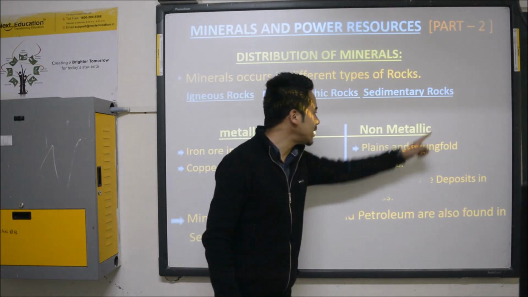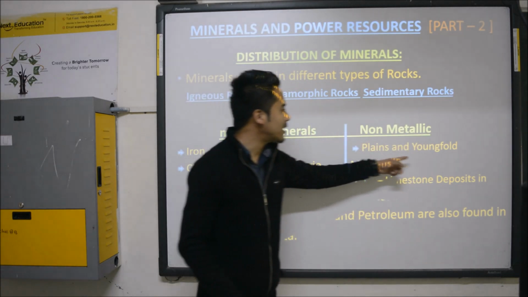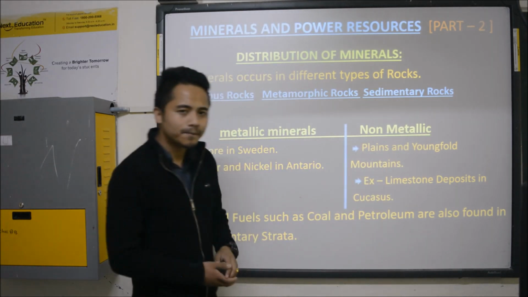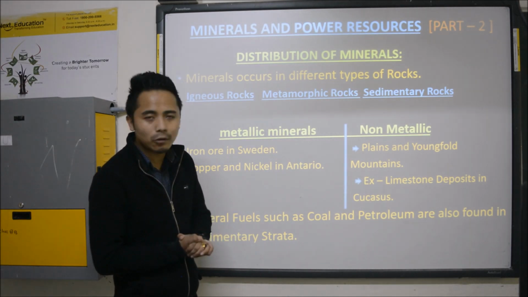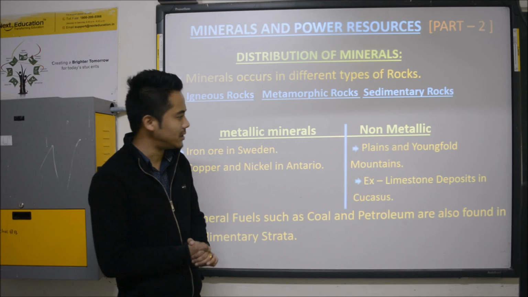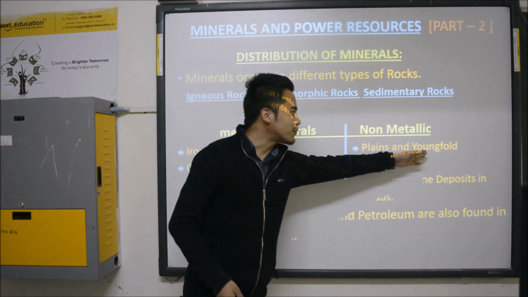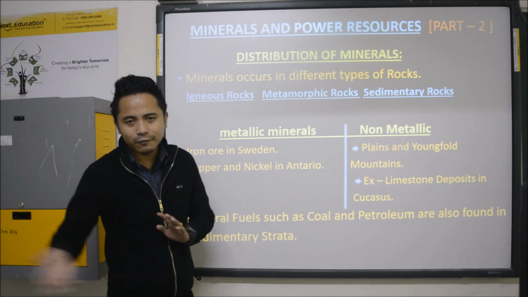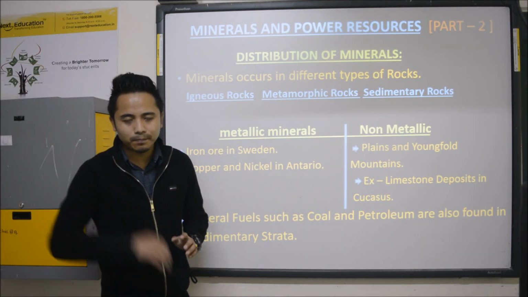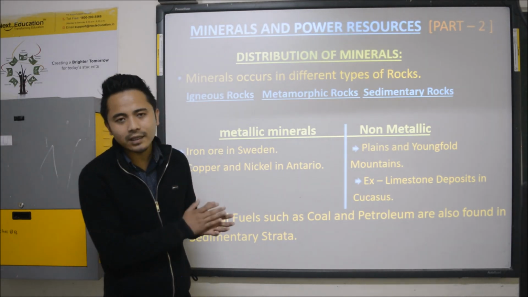Now, non-metallic minerals: plains and young fold mountains. Non-metallic minerals are usually found in plains and young fold mountains where sedimentary rocks are present. From young fold mountains, a river, when it flows down towards the plains, brings sediments with it.